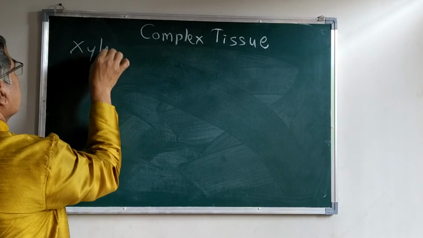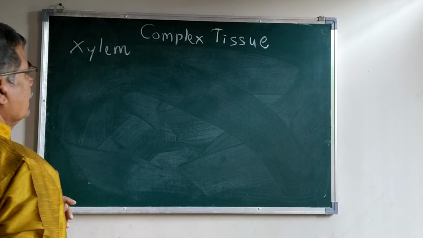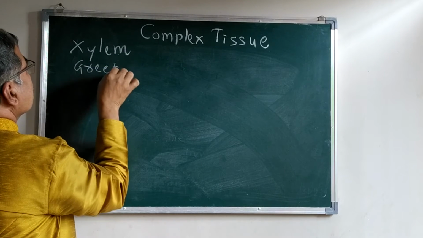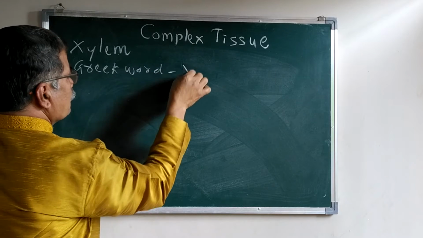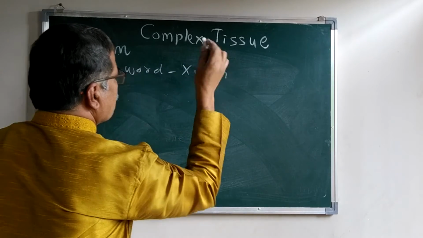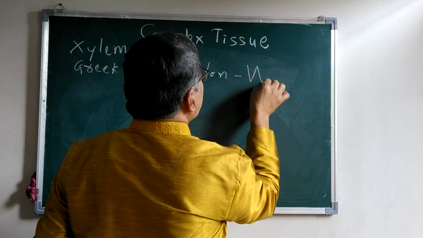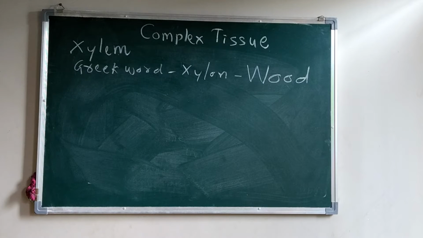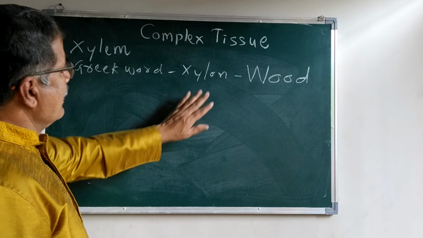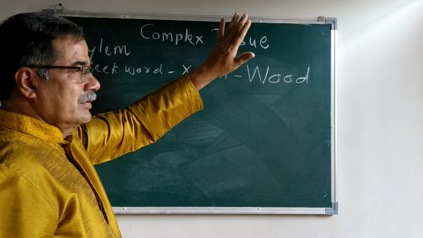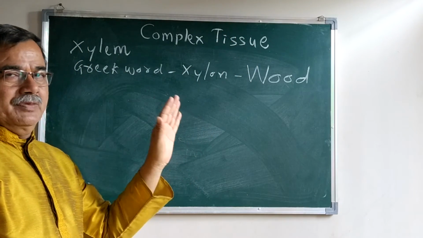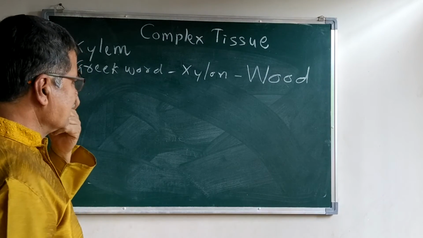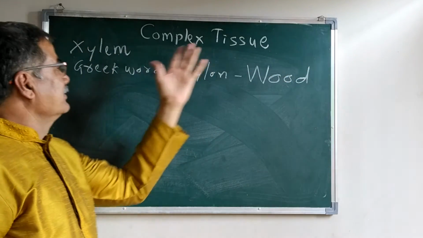Complex tissue, xylem. Xylem is a Greek word, xylon, which means wood. The major portion of wood is made of xylem. As wood is hard, xylem is a hard tissue.